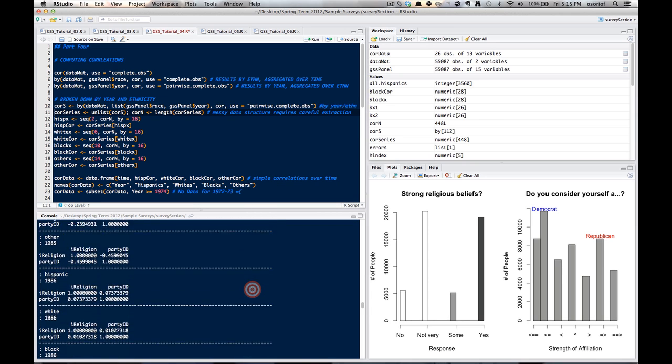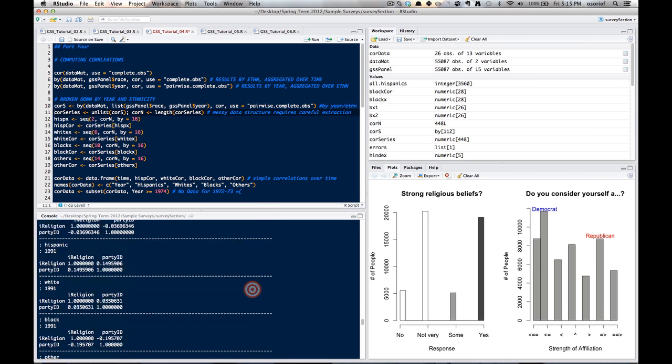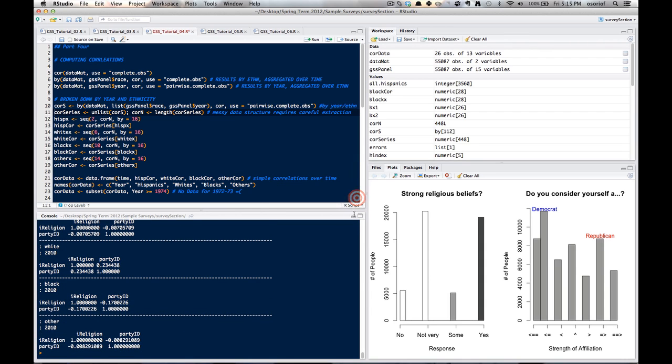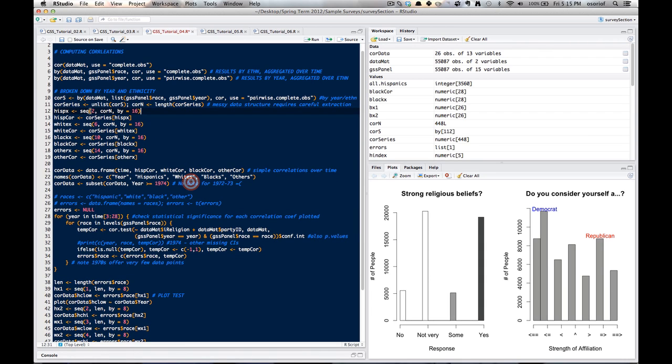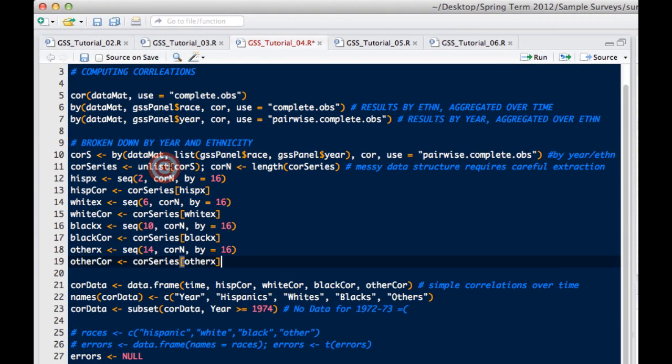So what we're going to do is try to come up with a data structure that will allow us to plot these results nicely. What I've done is set up an indexing algorithm that very simply extracts the data from a messy list of correlations taken from each ethnicity for each year.